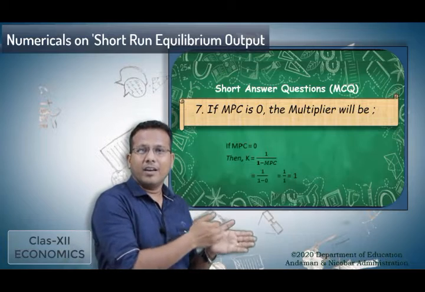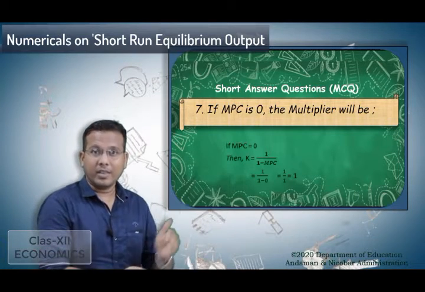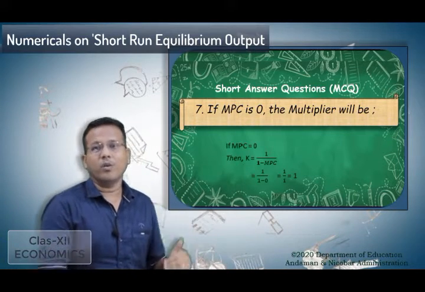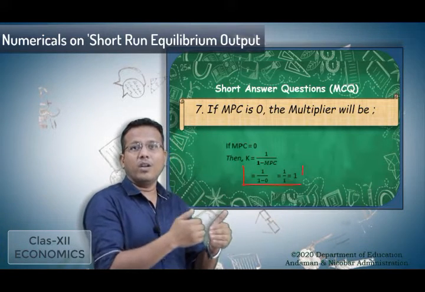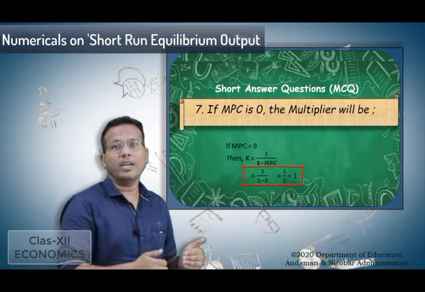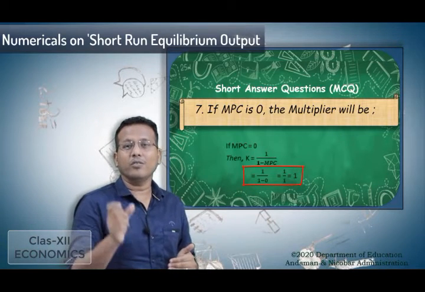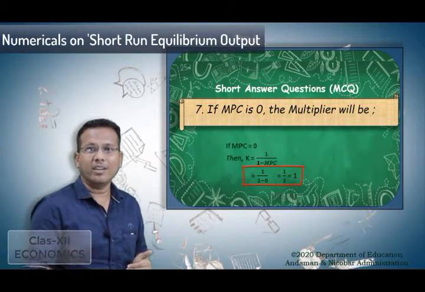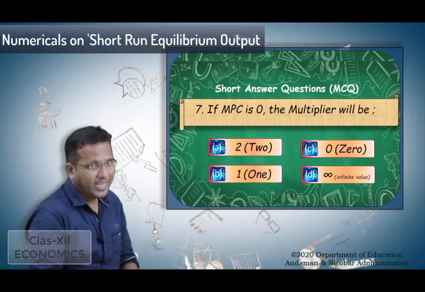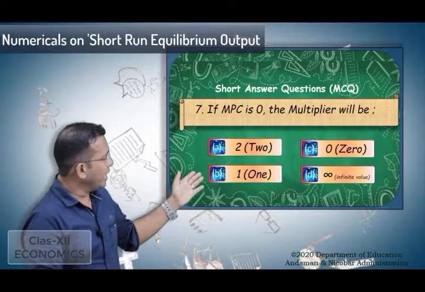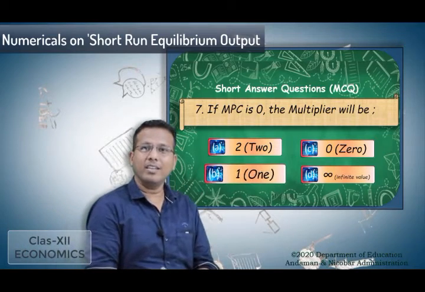So when we subtract, 1 by 1 minus 0 gives 1 by 1, so we get the value of K as 1. So here option B, the value of K will be 1 when the MPC is 0.